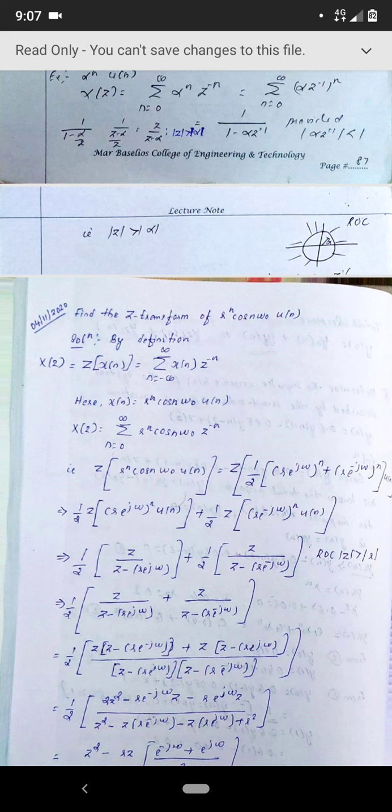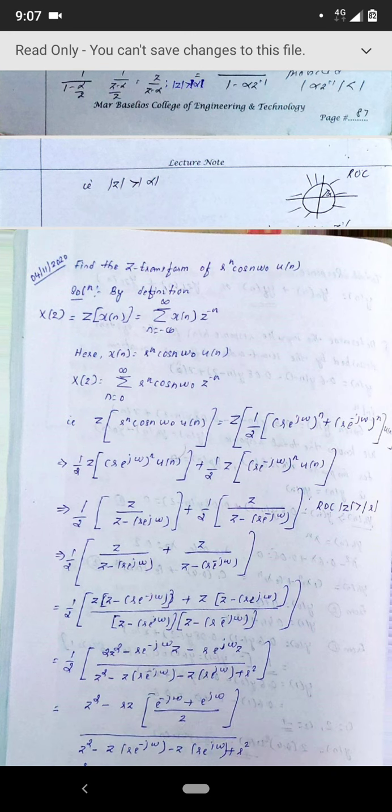For such a signal, the Fourier transform will exist only depending upon the value of alpha. So what should be the value of alpha? Alpha should be less than 1. If the alpha value is less than 1, suppose alpha is 0.5, then the region of convergence will be outside 0.5. Outside 0.5 means the unit circle is also included within the ROC. So that means such a signal will have a Fourier transform.